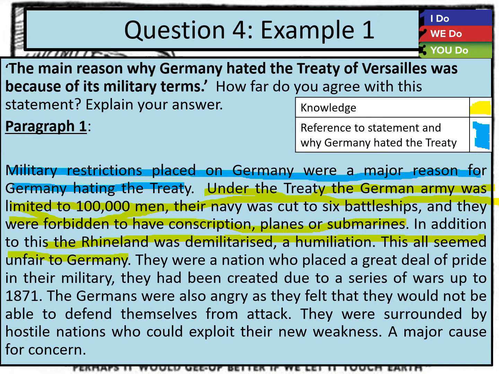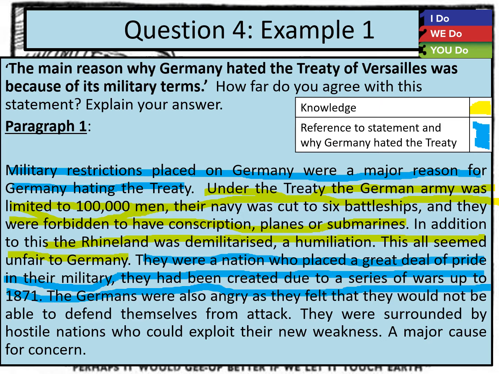So we're going to go to our blue colour. They were a nation who placed a great deal of pride in their military. They had been created due to a series of wars up to 1871. The Germans were also angry as they felt they would not be able to defend themselves from attack. They were surrounded by hostile nations who could exploit their weakness, a major cause for concern.